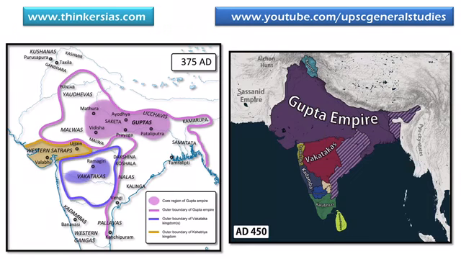This map shows the extent of the Gupta Empire. They occupied majorly the north, northwest and northeast parts of India, whereas the central part of India was ruled by Vakatakas. Southern India was ruled by Kadambas during the same period. In Gujarat, we had the Western Satrapas. Deep in the south, the Kalabhras ruled.